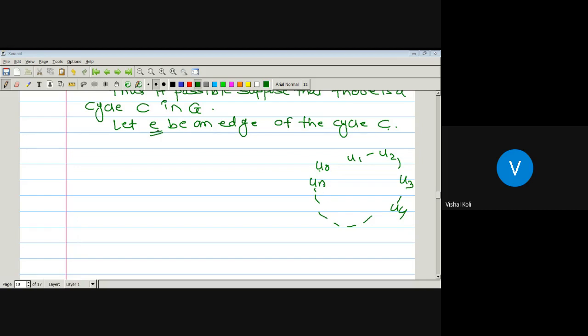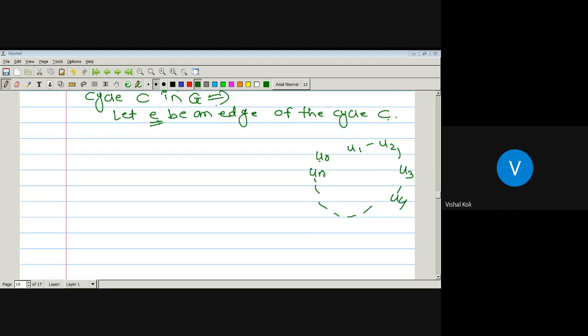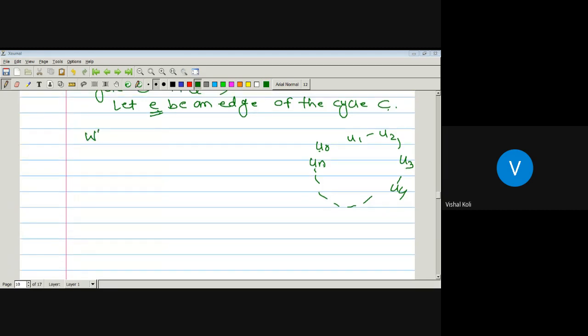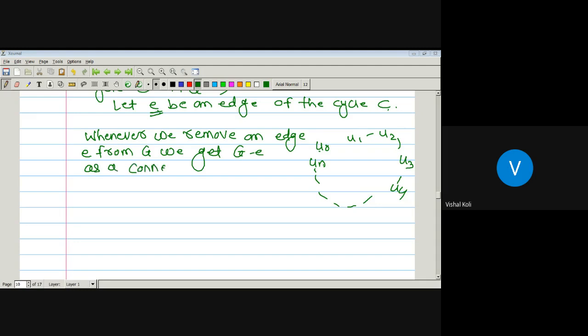So whenever we remove an edge E from graph G, we get G minus E as a connected subgraph of graph G. With how many vertices?